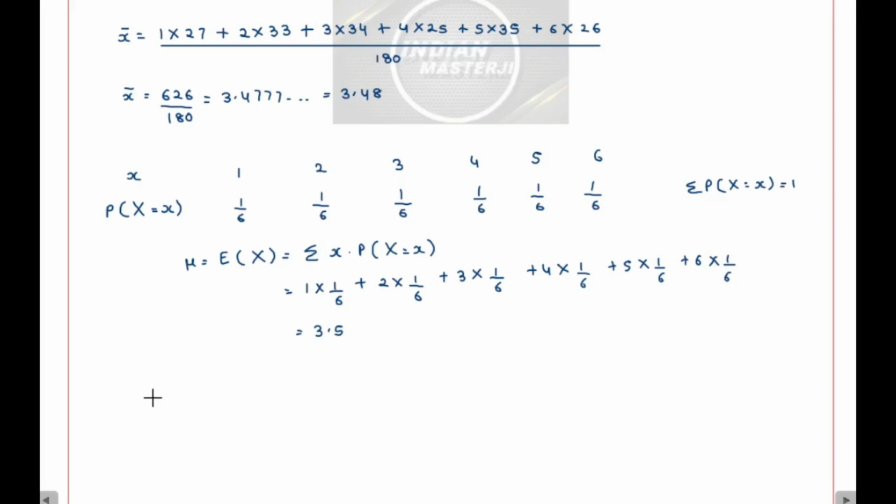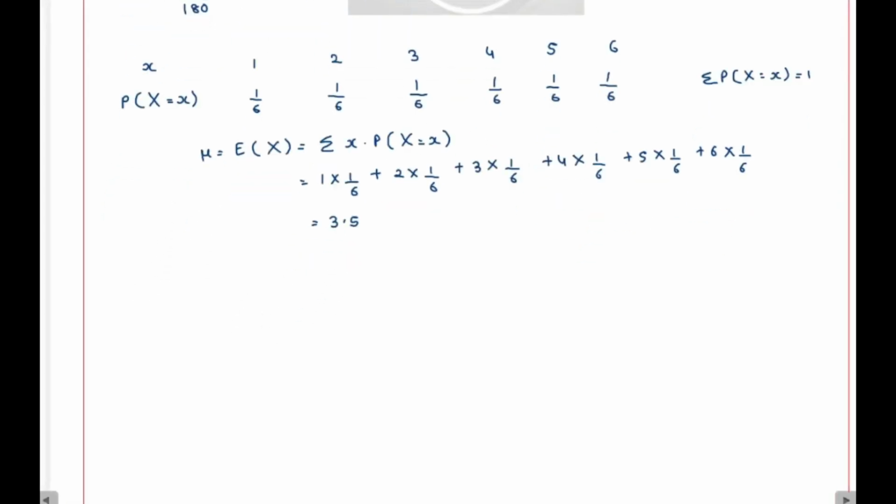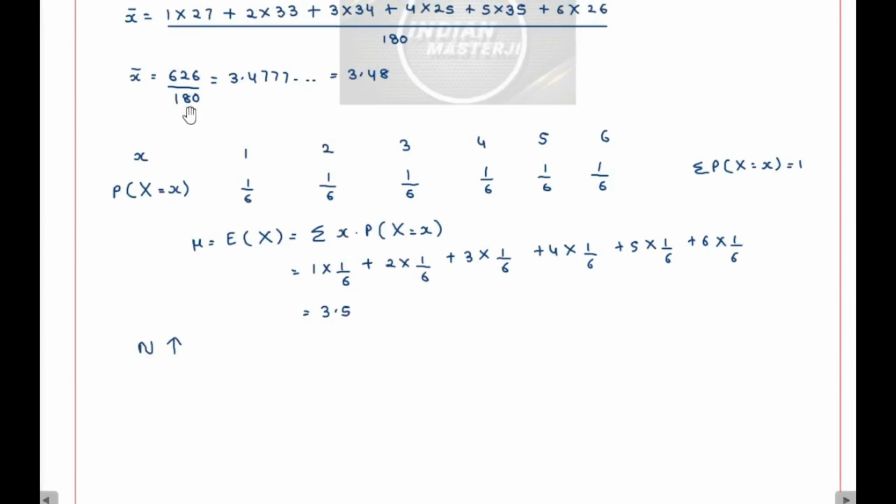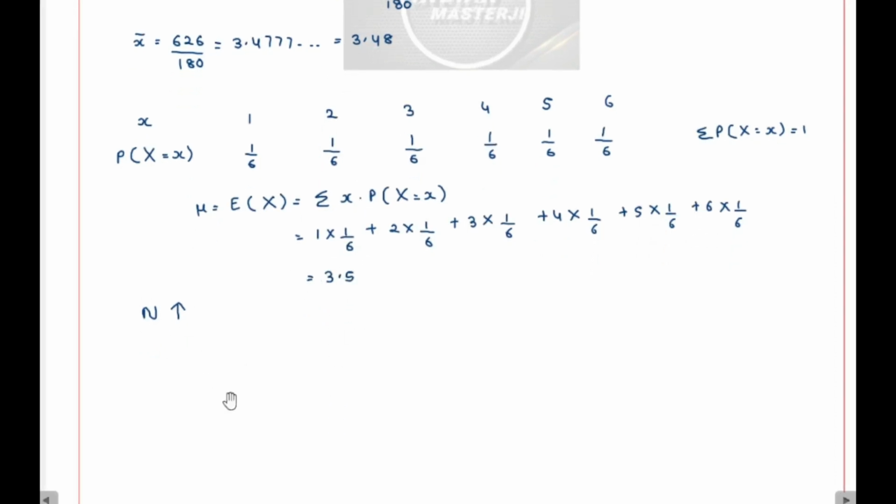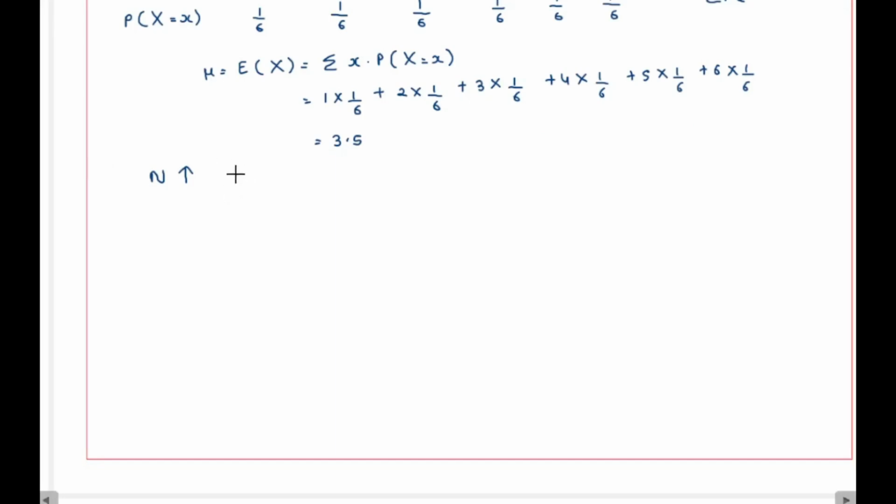So that means if a fair die is thrown, the expected mean is 3.5. If I keep increasing the n value, instead of n equal to 180, if I make it 200, 2000, or 20,000, then this x bar, which is here 3.48, should tend to this value, that is 3.5. This 3.5 is nothing but the expected value when we are increasing n. As n increases, x bar tends to mu or E of x.